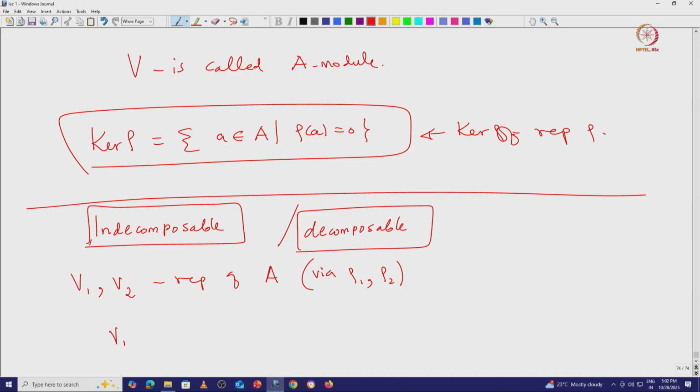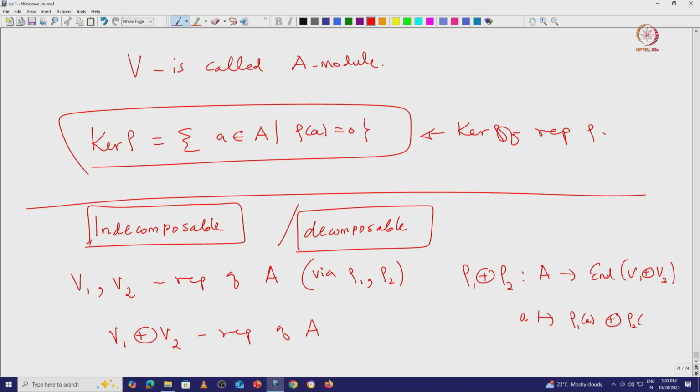Then we can define V1 direct sum V2 as a representation of A, where you define rho 1 direct sum rho 2, which is a map from A to the endomorphism of V1 direct sum V2. You simply take A and send it to rho 1 A direct sum rho 2 A. That is how a given element A acts on this direct sum.